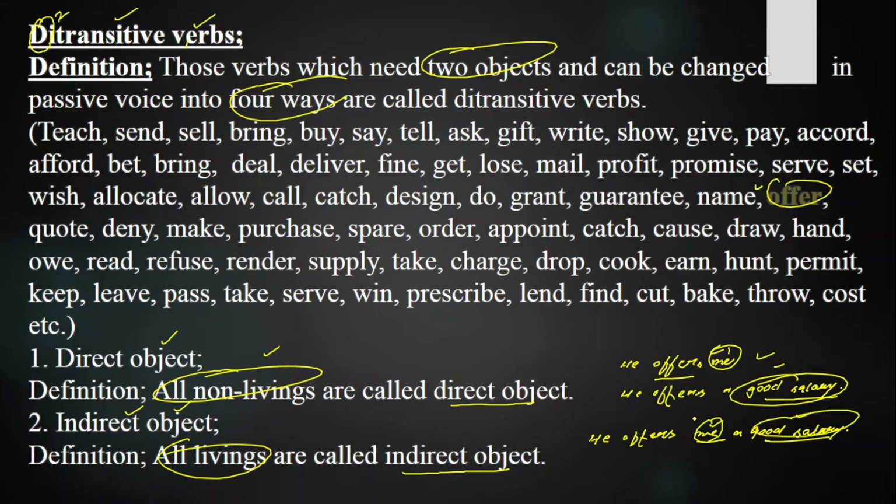Mostly we bring the indirect object at the beginning and the direct object at the end. But if you want to shuffle the places of the objects and bring the direct object at the beginning, keep in your mind the indirect object will be followed by a preposition. Like I say, he offers a good salary to me. So that is the second way, where your indirect object will be followed by a preposition.